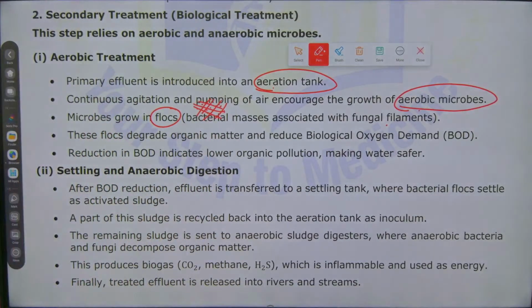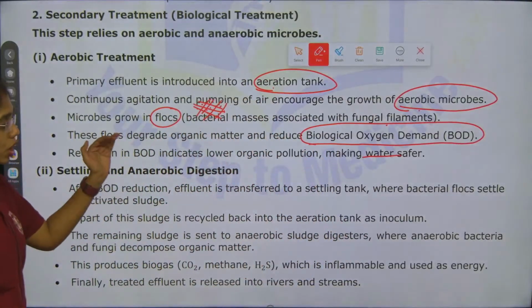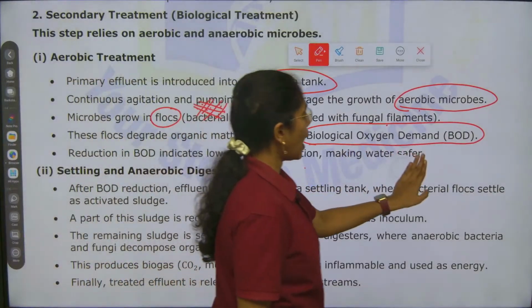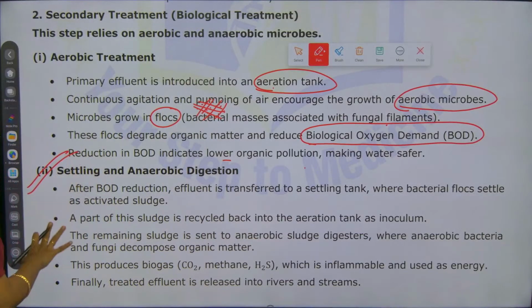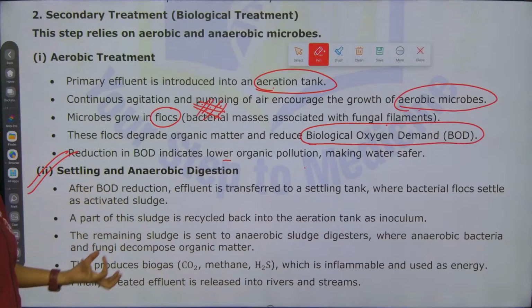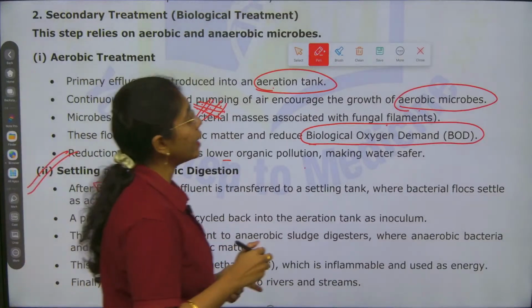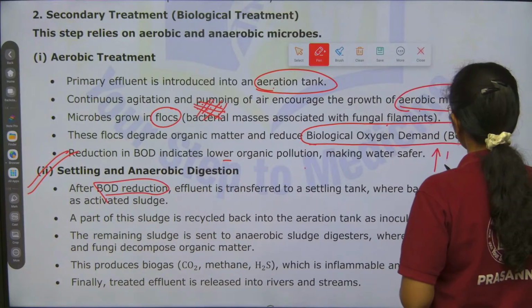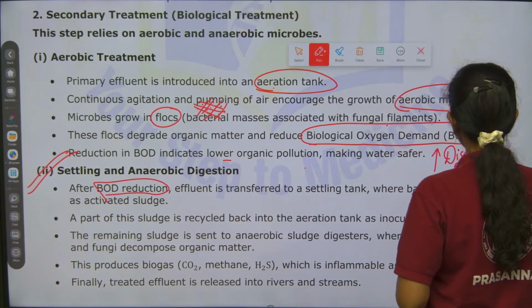Fine, right? And here you see these flocs will degrade organic matter and they will reduce biological oxygen demand. Reduction of BOD is a strong indication of lowering organic pollution and making the water safer. Now, from this the effluent is passed on to next what? Anaerobic sludge digester. After BOD reduction, and here you can also include the point of increase in dissolved oxygen.